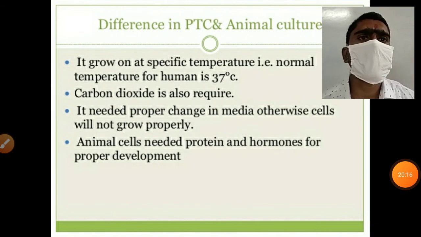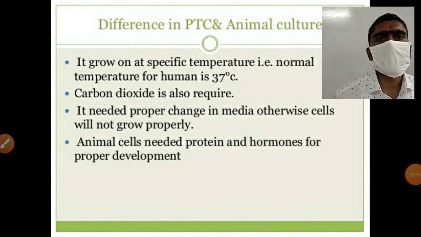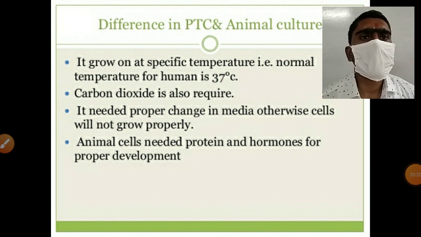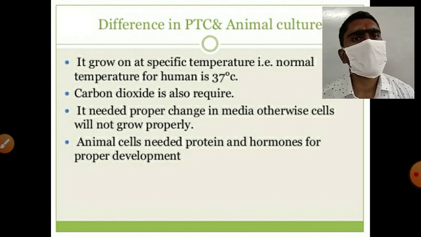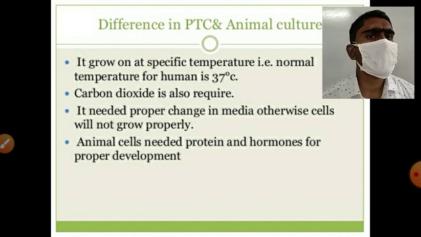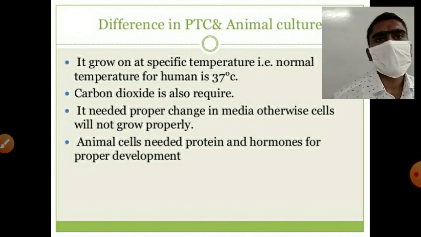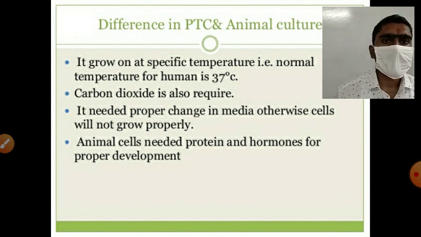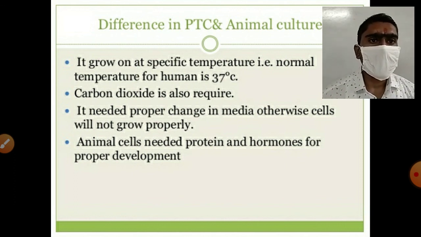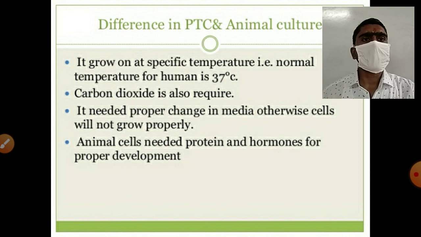Let's see here the difference between plant tissue culture and animal cell culture. Animal cell culture grows at a specific temperature, the normal temperature for humans, which is 37 degrees Celsius. Carbon dioxide is also required. It needs proper change of media, otherwise cells will not grow properly. Animal cells need proteins and hormones for proper development.